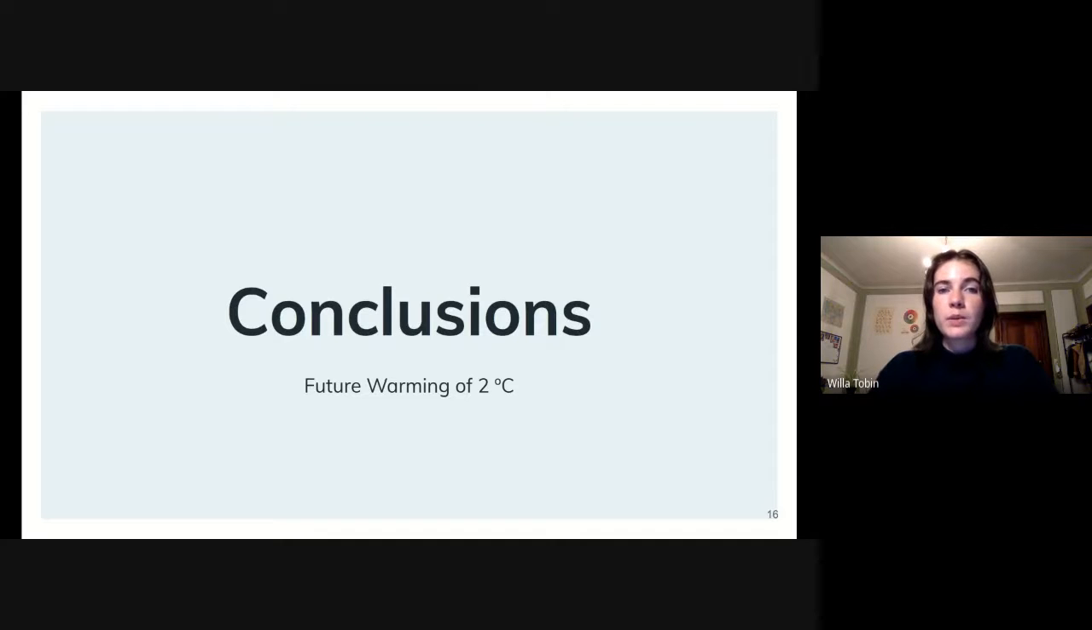Based on the relationships we have quantified, we can expect that a future warming scenario of 2 degrees Celsius would cause NBP to increase by 0.74 petagrams of carbon per year in the polar region, NBP to decrease by 0.3 petagrams of carbon per year in the temperate region, and NBP to decrease by 1.32 petagrams of carbon per year in the tropical region.